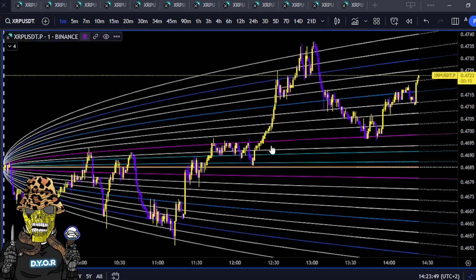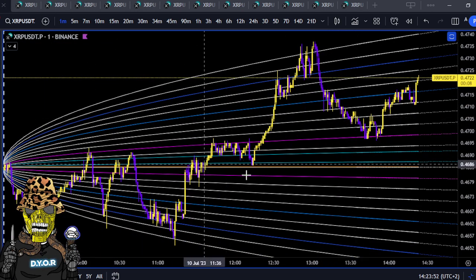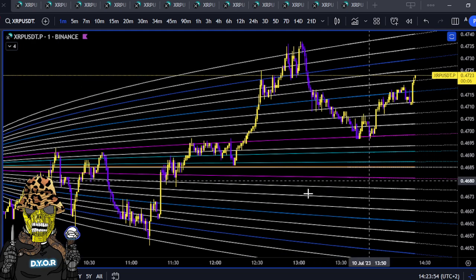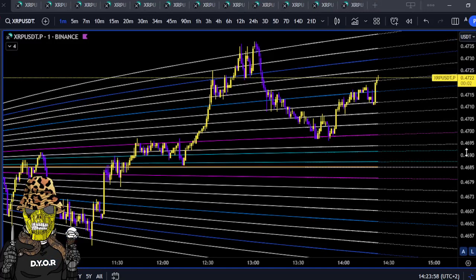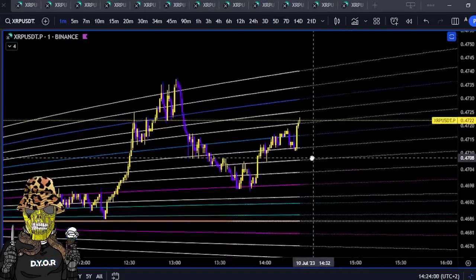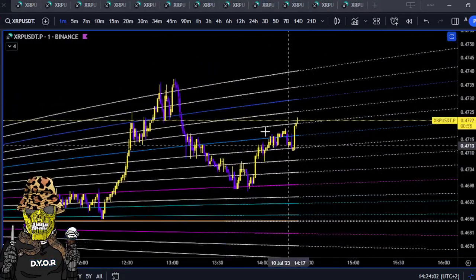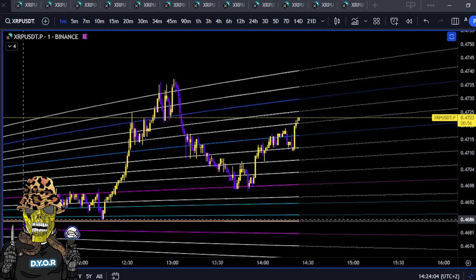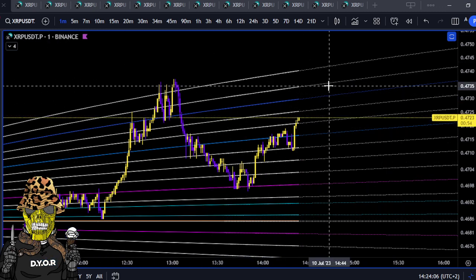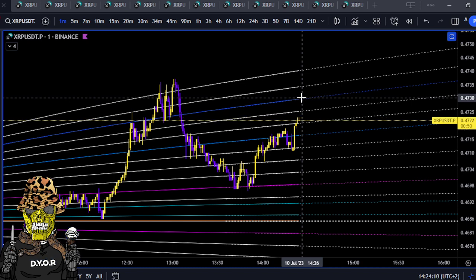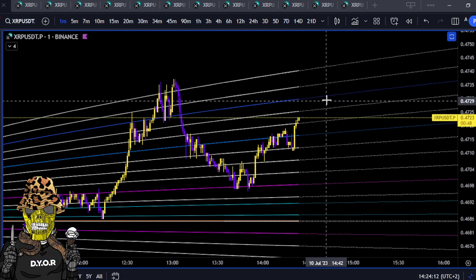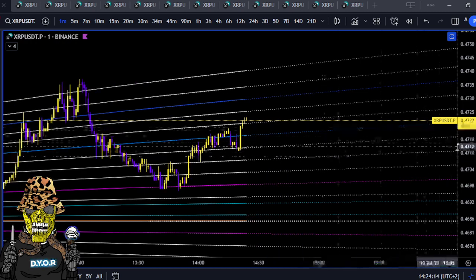Let me put it on the 1 minute just to see what's happening here. So what I'm going to do is I'm going to have to readjust this cone, but this is currently the open. This is it without the drift. Pretty much now it's breaking into the cone that has positive drift. But your general idea is as you start to break into 47.30 and hold above there, you can look for continuation outside of the cone.